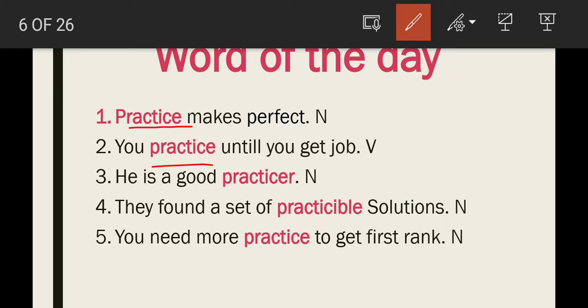Just see another sentence: he is a good practicer. Here, practicer is a noun form. They found a set of practicable solutions. Here, practicable is used as an adjective. And see the last sentence, children: you need more practice to get first rank. Here, practice is a noun form.